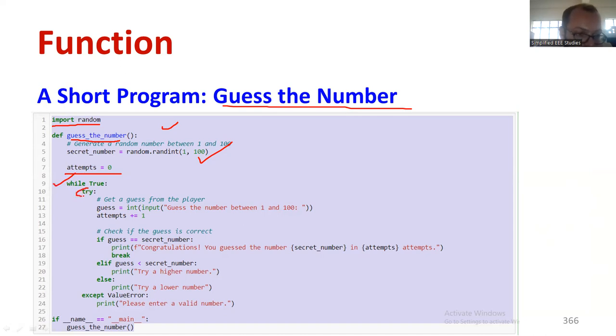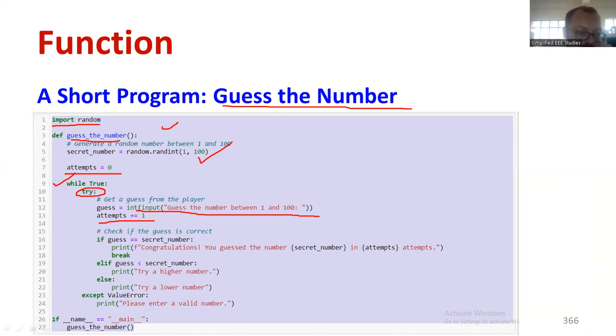Inside you are putting the try block. Okay, it's an exception handling statement. So inside the while loop, you are asking the user to enter a number between 1 and 100. Attempts will count how many attempts we are going to make. That's why we are using attempts plus equal to 1. So first attempt 1, then attempt 2, attempt 3, until you reach the particular unknown number. The unknown number will be identified by the program.